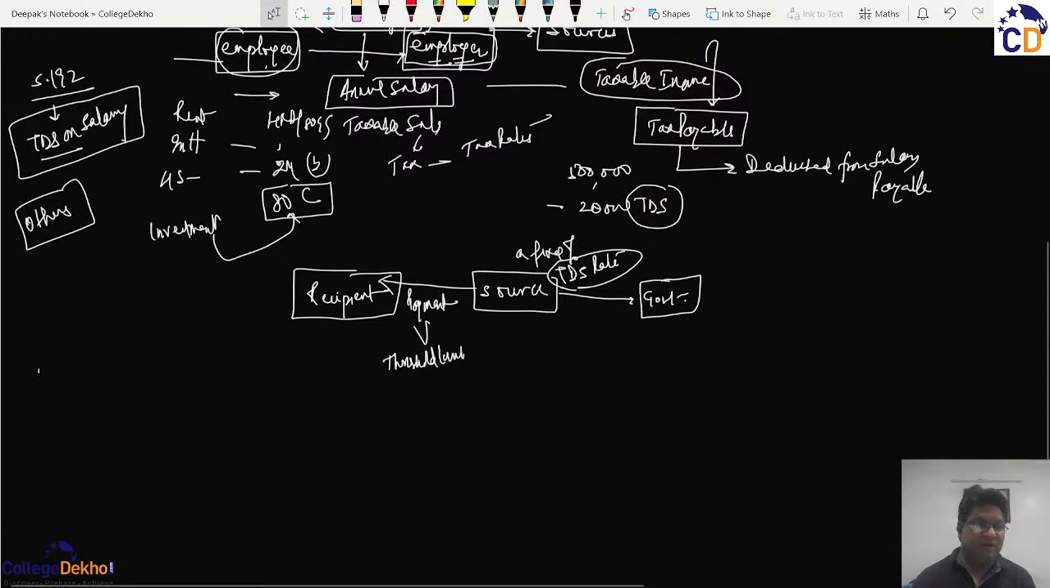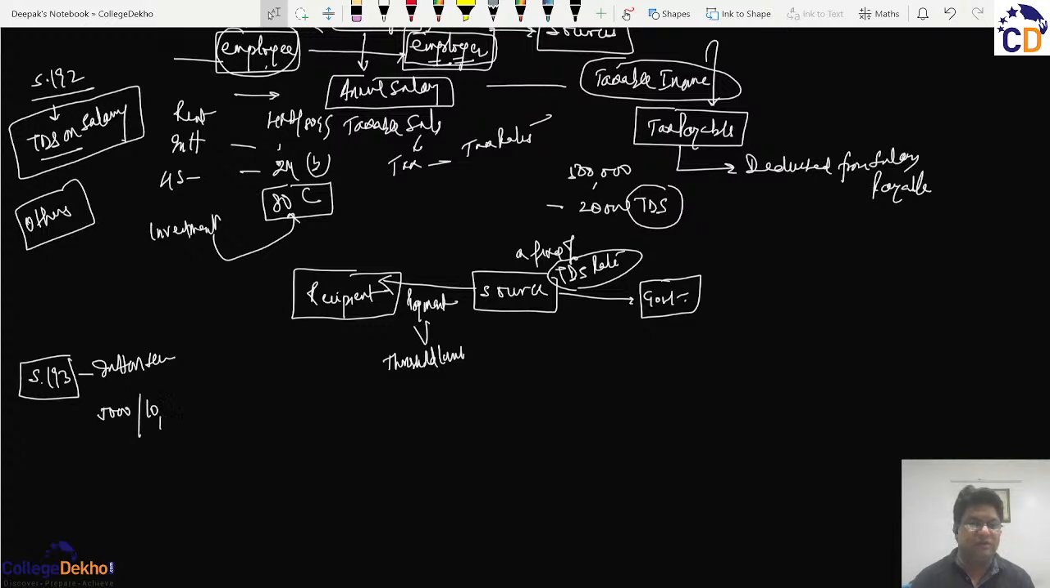For example, if I take Section 193, which deals with interest on securities, we have fixed a threshold limit of 5,000 or 10,000 depending upon the nature of the security. For example, for debentures it is 5,000, for saving accounts it is 10,000, for FDs it is 10,000. So we can always learn those limits.